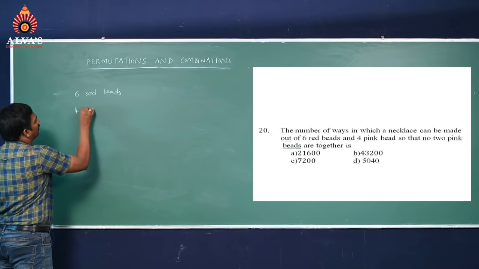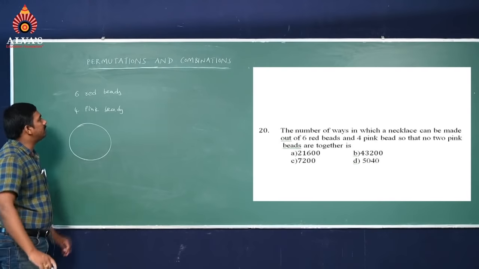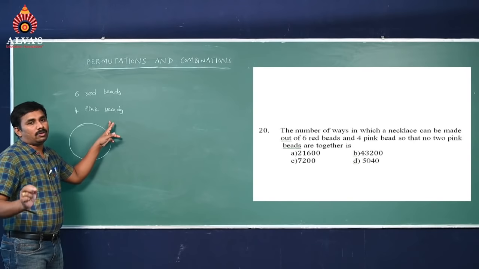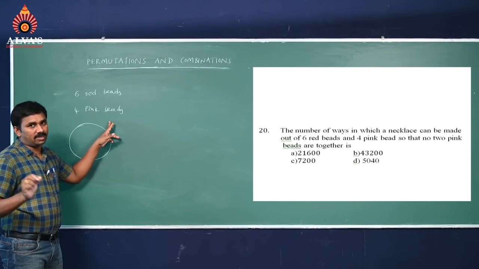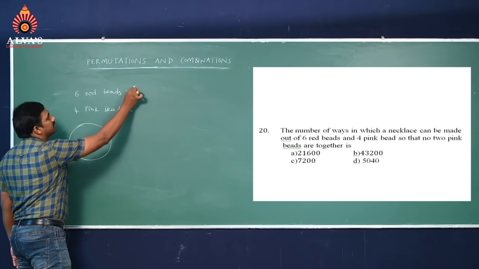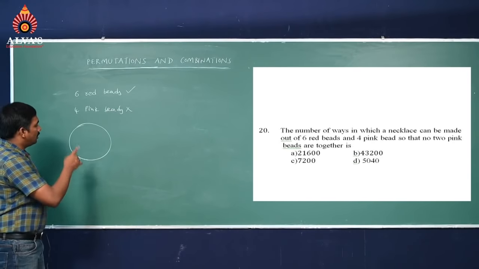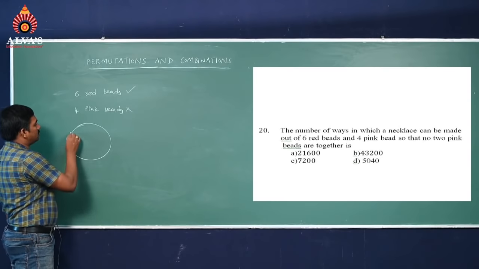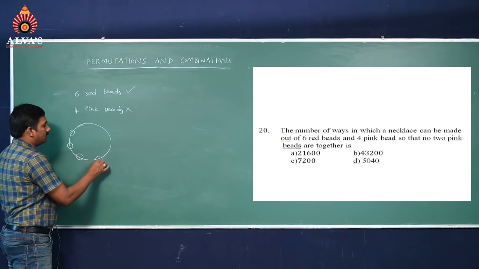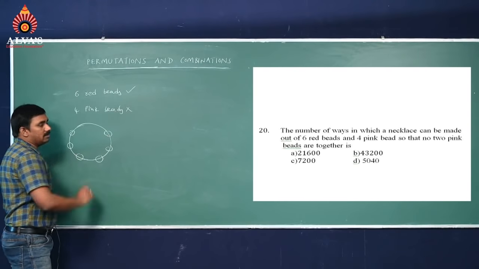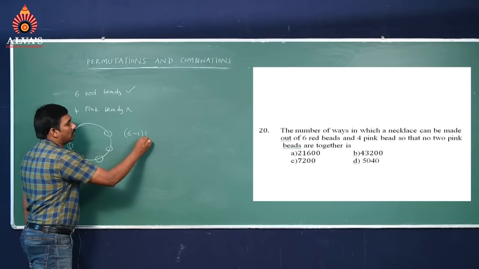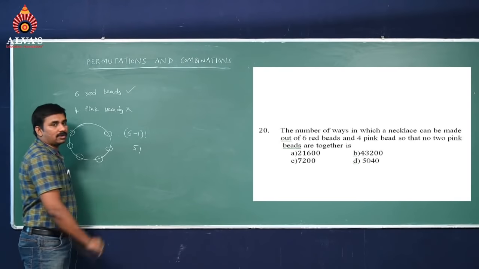So to arrange a necklace with 6 red beads and 4 pink beads, the condition is no 2 pink beads are together. That means first we have to arrange the 6 red beads in circular permutation. That means we can take it as 6 minus 1 factorial, that is 5 factorial.